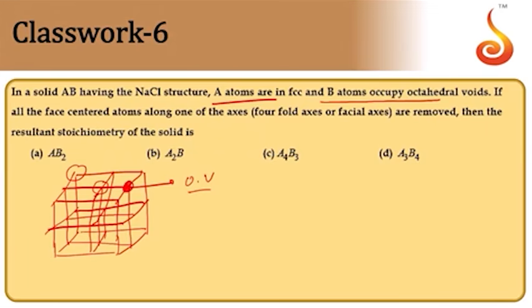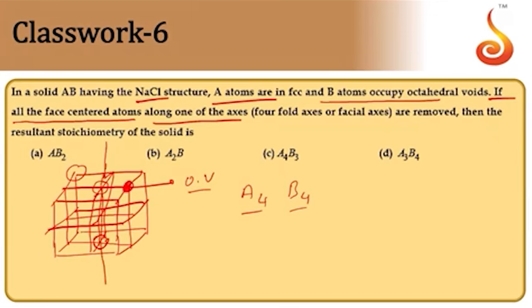So the formula of NaCl will be A4B4 initially, because the NaCl structure contains 4 ion pairs. So 4A and 4B we have. Now, if all face-centered atoms along one axis are removed: suppose when you take this axis here, the face-center axis, we have one more atom at the bottom also.